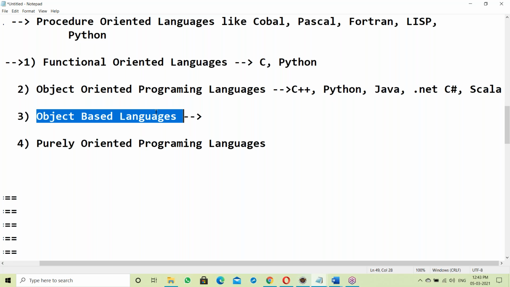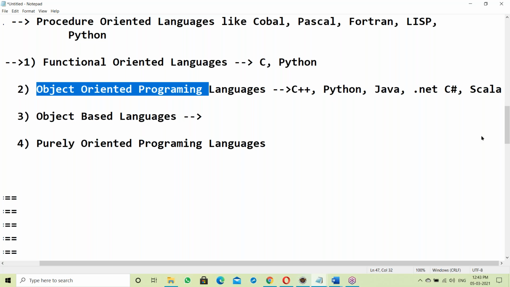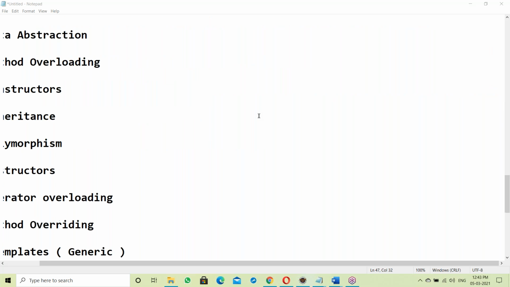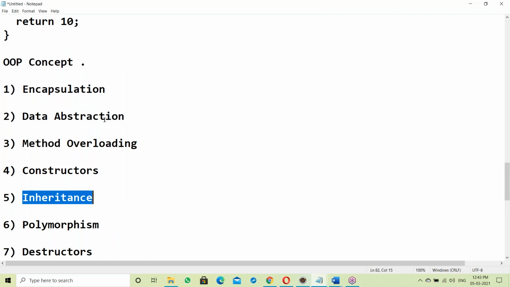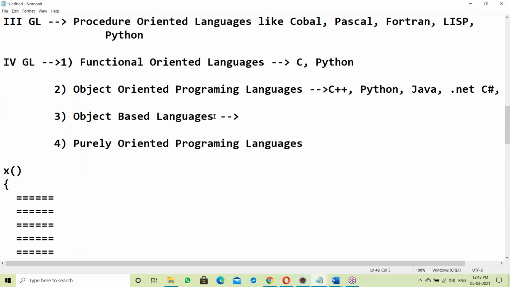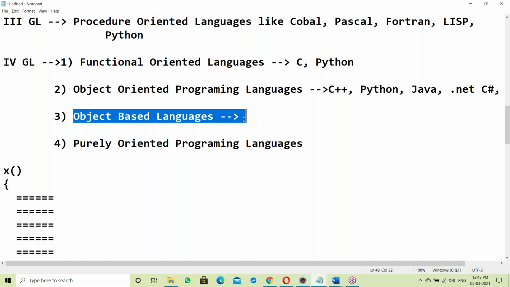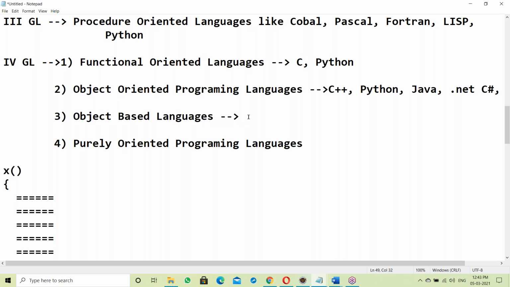See, object-based language and object-oriented programming language are both similar. The difference is inheritance. Except for inheritance, both are similar. In an object-based language, here also you can define classes and objects, just like in OOPS languages. You can create objects and use objects, but it does not support inheritance. Except inheritance, everything is the same here.